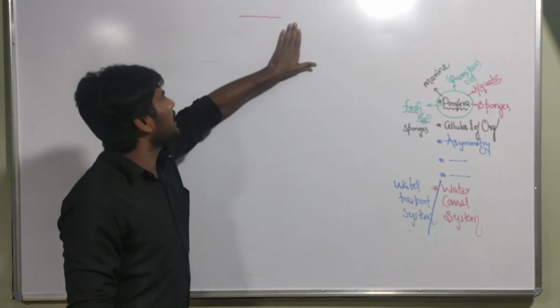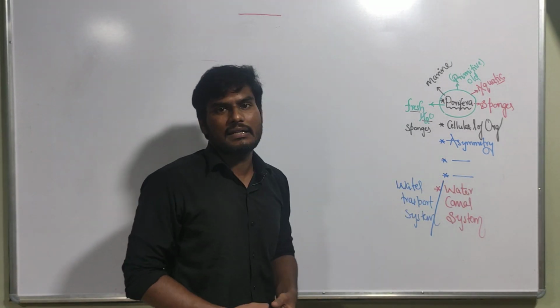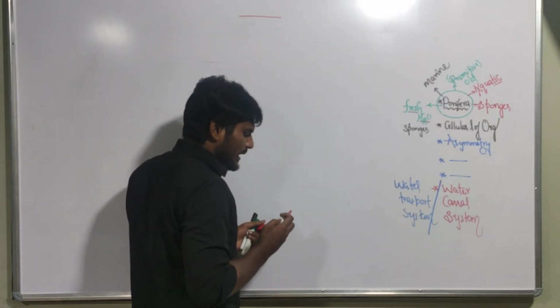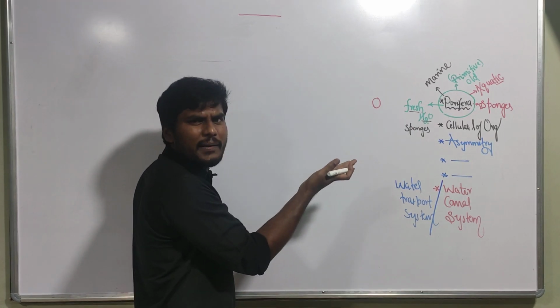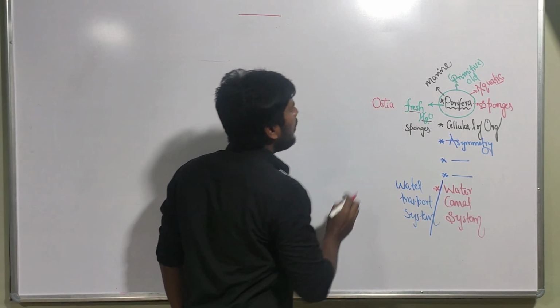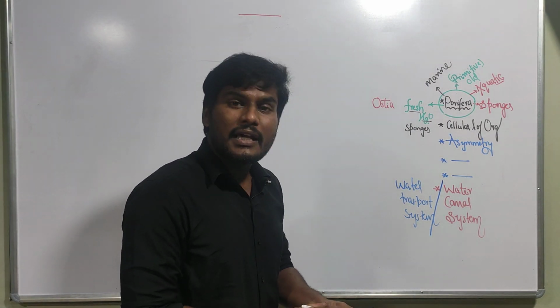While I am teaching Echinodermata, at that time I will explain that. Know the difference. First, let's come to the water canal system. This water canal system has openings present in the body, because the body is completely made up of cells. There are so many openings present. All those openings we call ostia.